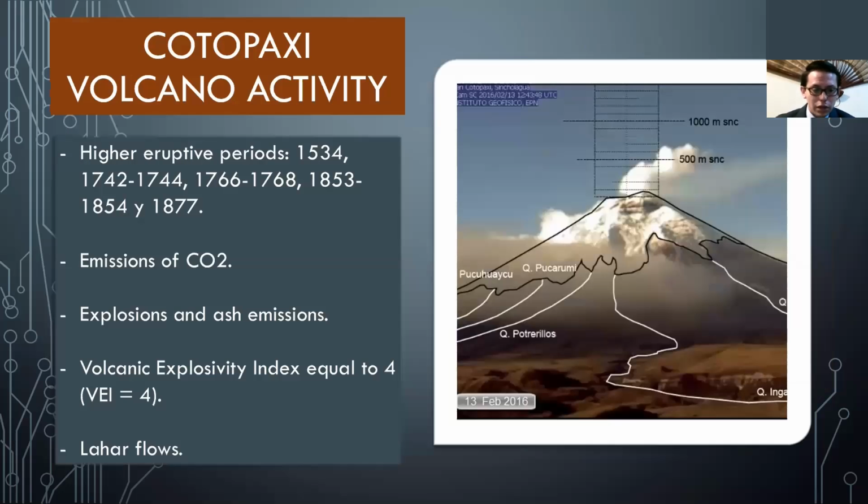According to historical data, the most representative eruptive periods are from 1534. It has emissions of CO2, pyroclastic emissions, long lahar flows, and a volcanic explosivity index equal to 4.